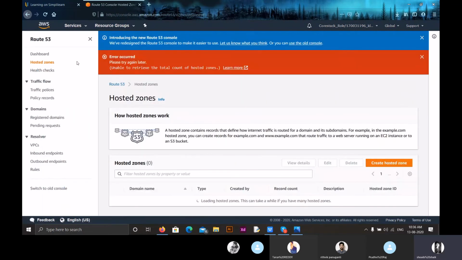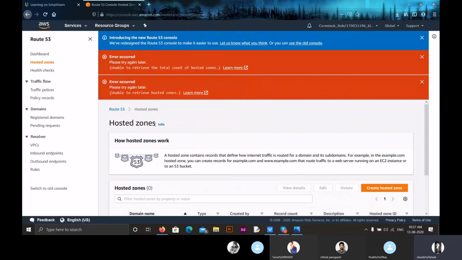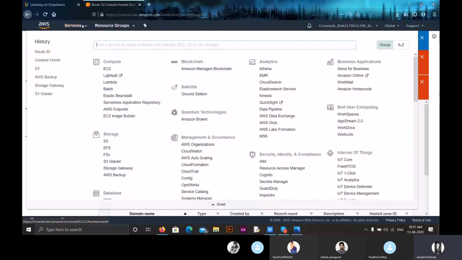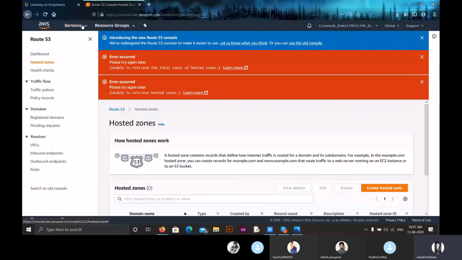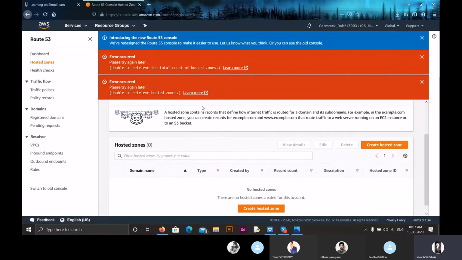For creating a hosted zone, we should first create an Amazon EC2 instance through this EC2 dashboard. After creating the EC2 instance, we have to create a load balancer for our EC2 instance. We discussed how to create all of these, and after creating all of them, we can create a hosted zone by clicking on create hosted zone.